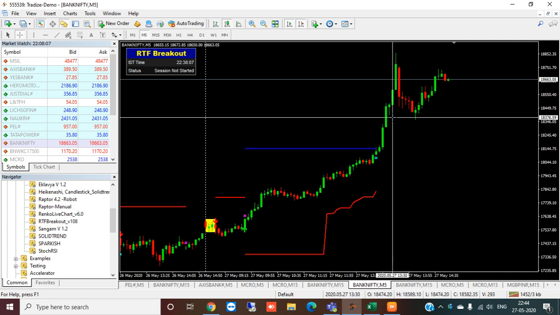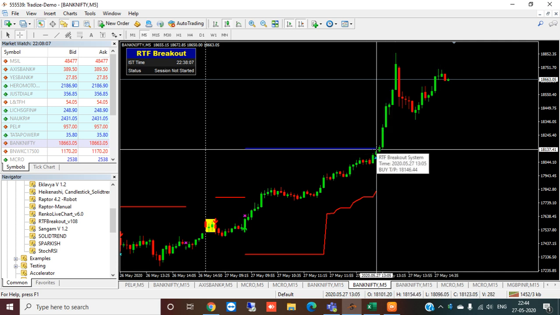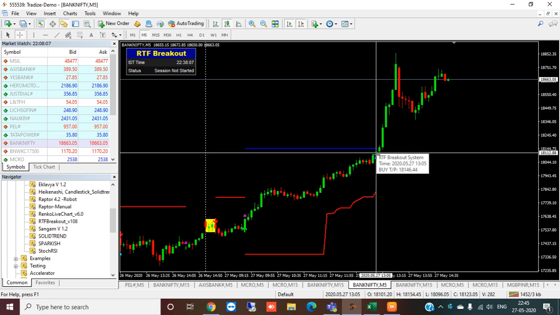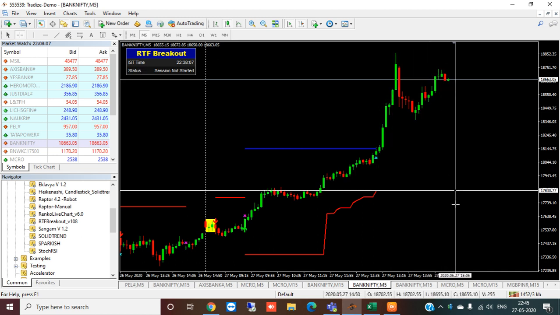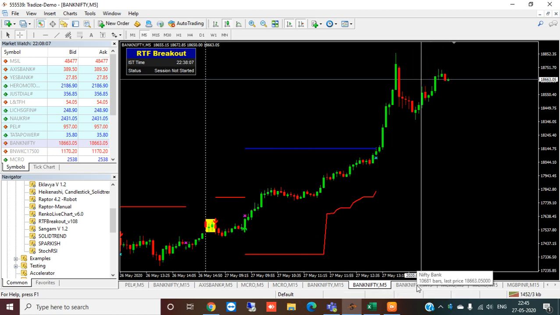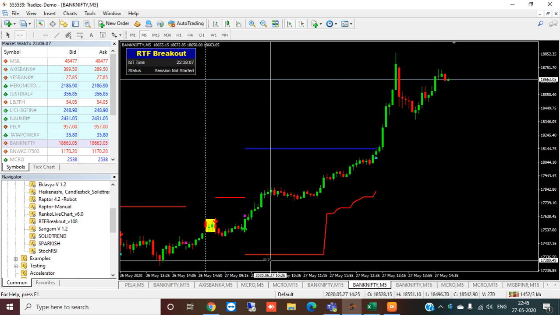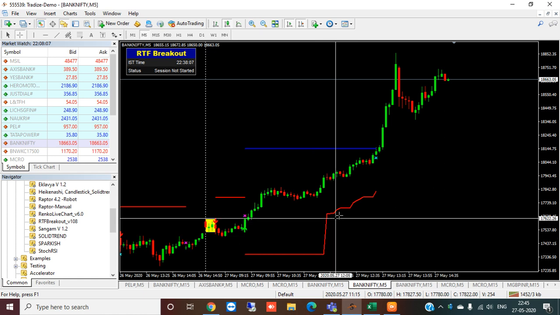So I will show how to place the target, and what happens if you have not placed the target. If you have not placed the target, it will go up to the level of 3 p.m. That I will explain on the 15-minute chart. Just to explain the trailing stop loss, see, this is a trailing stop loss.